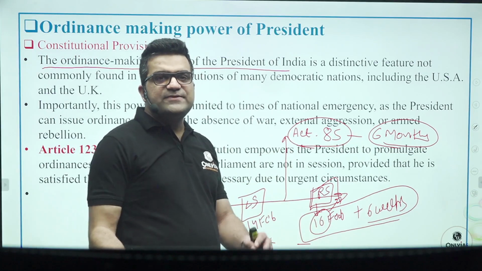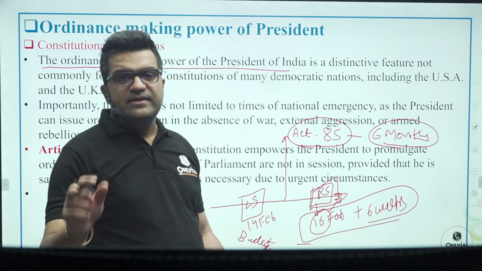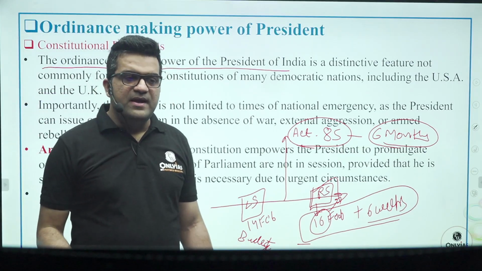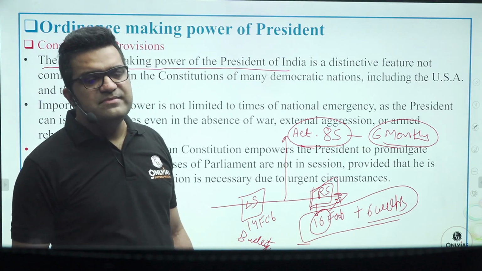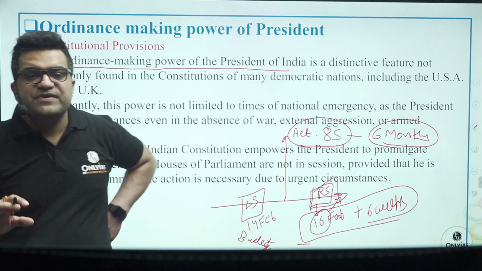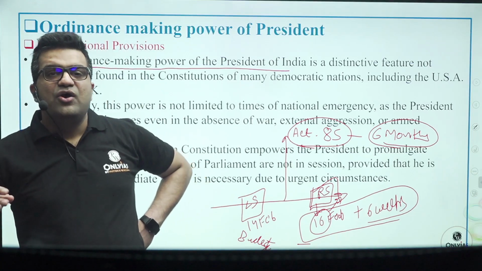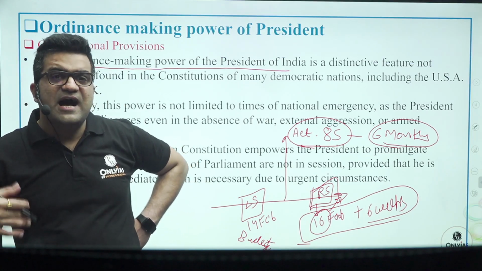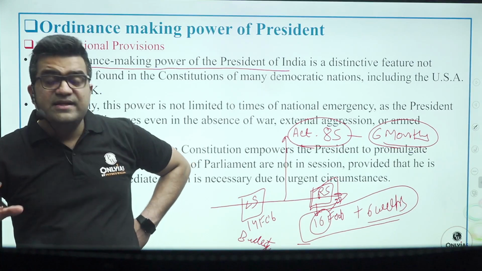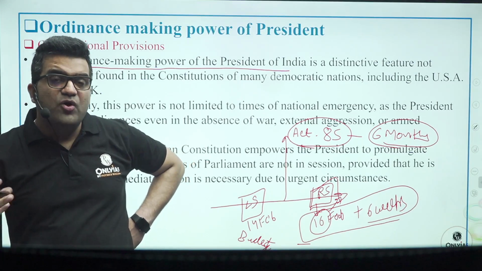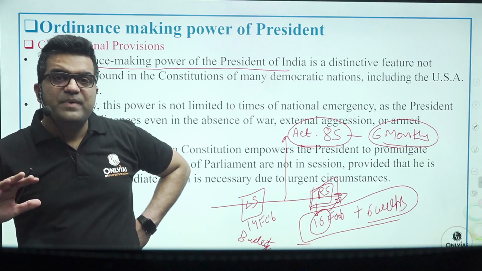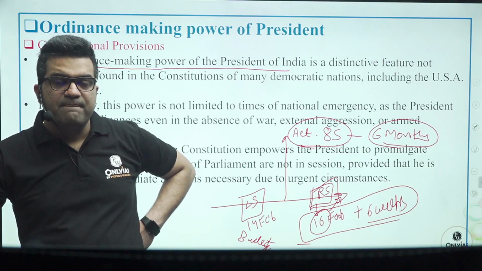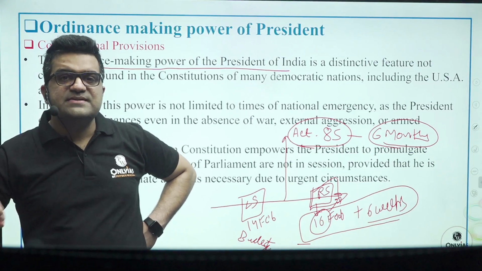So 6 weeks from the date of first sitting, that period starts. Within that period, the parliament has to approve the bill. Misuse of the ordinance provision has happened many a time, that just days before the start of the parliamentary session or just days after the recess of the parliamentary sessions, ordinances have been promulgated to bypass parliamentary scrutiny of the bills, to not let the bill be discussed in the parliament.